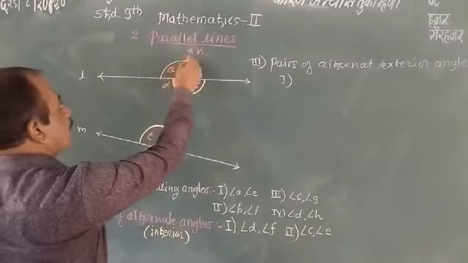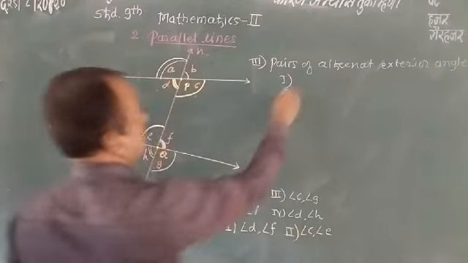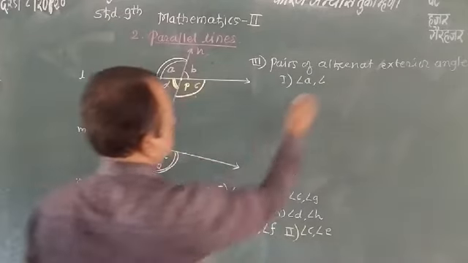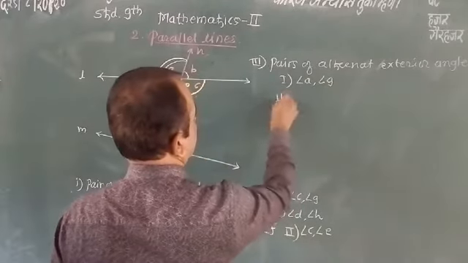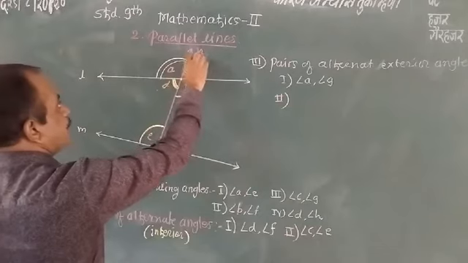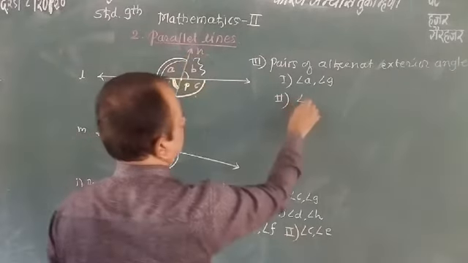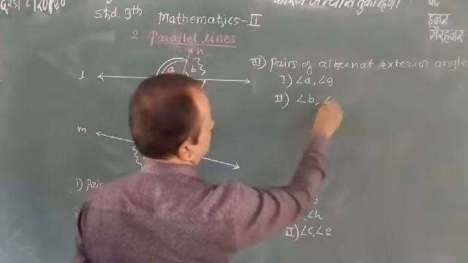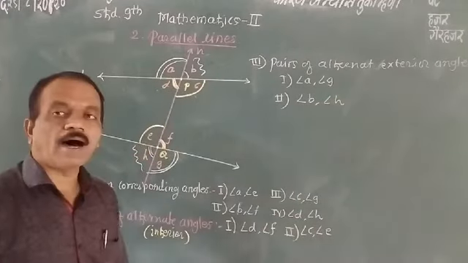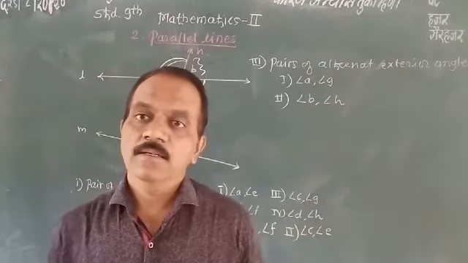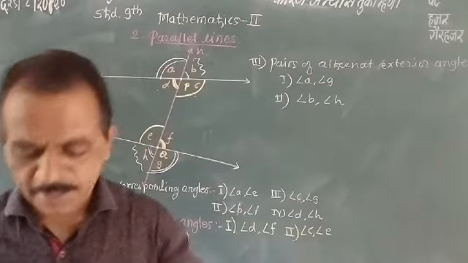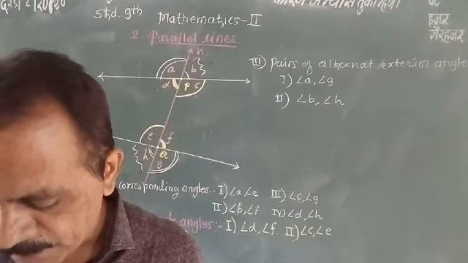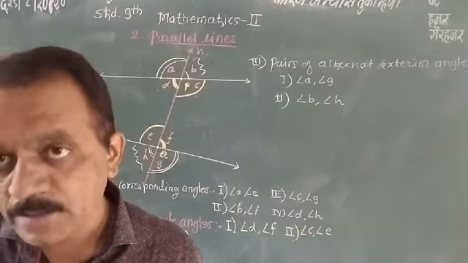Look here, you have a symbol like this. Angle A and angle Z. Second pair, angle B and angle H. These two pairs are alternate exterior angles.